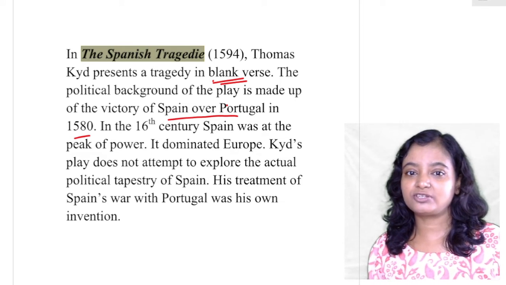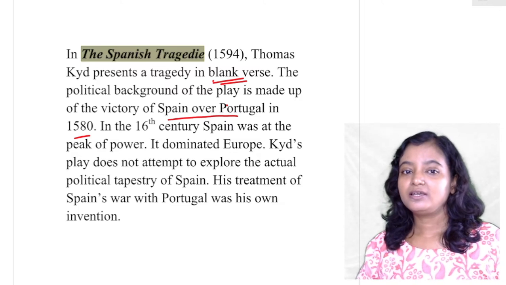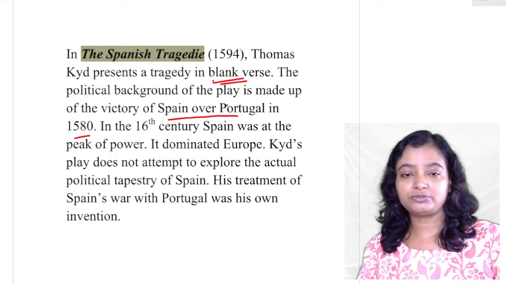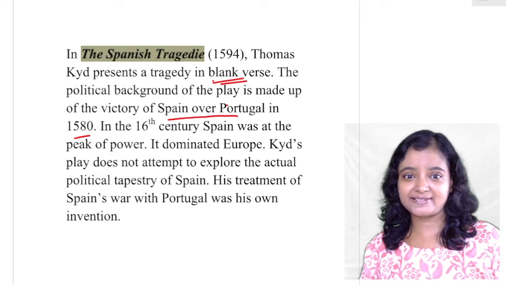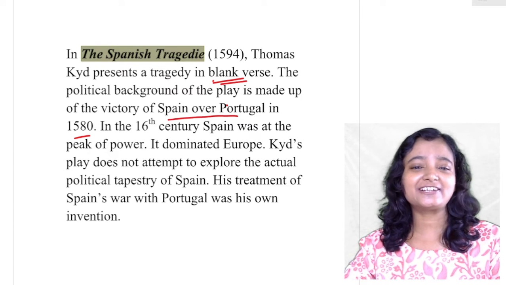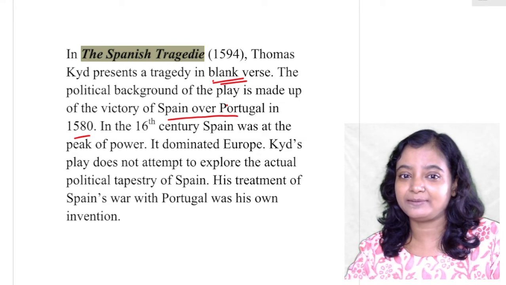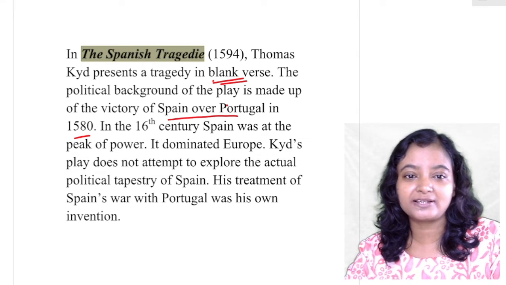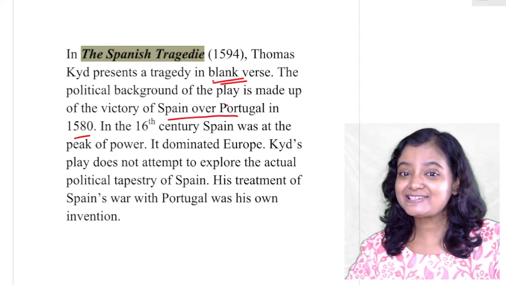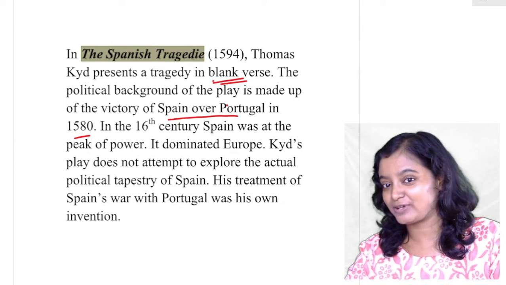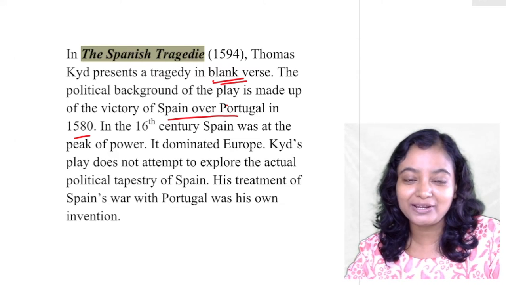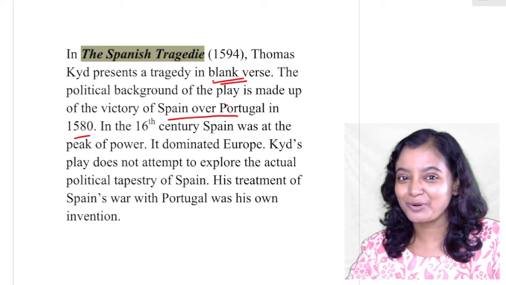In the 16th century, Spain was at the peak of power. It dominated Europe. I told you that Spain was most powerful with the Spanish Armada. It could take over any country and dominate that country. And Kyd's play does not attempt to explore the actual political tapestry of Spain. His treatment of Spain's war with Portugal was his own invention, his own imagination.